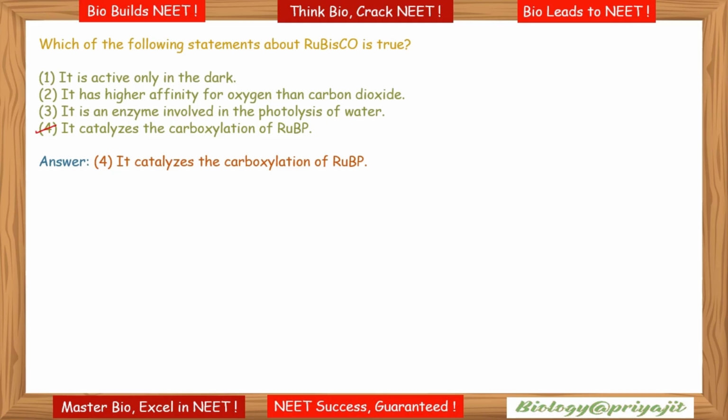This reaction is catalyzed by the enzyme RuBP carboxylase, which results in the formation of 2 molecules of 3-PGA. Since this enzyme also has an oxygenation activity, it would be more correct to call it RuBP carboxylase-oxygenase, or Rubisco. Rubisco has a much greater affinity for carbon dioxide when the ratio of CO2 to oxygen is nearly equal.